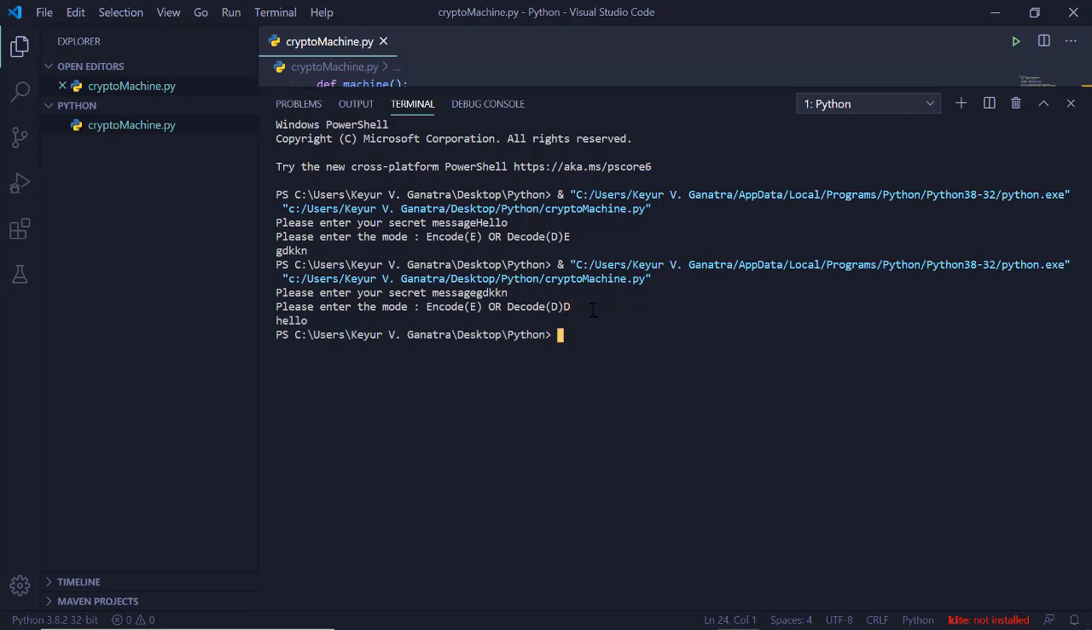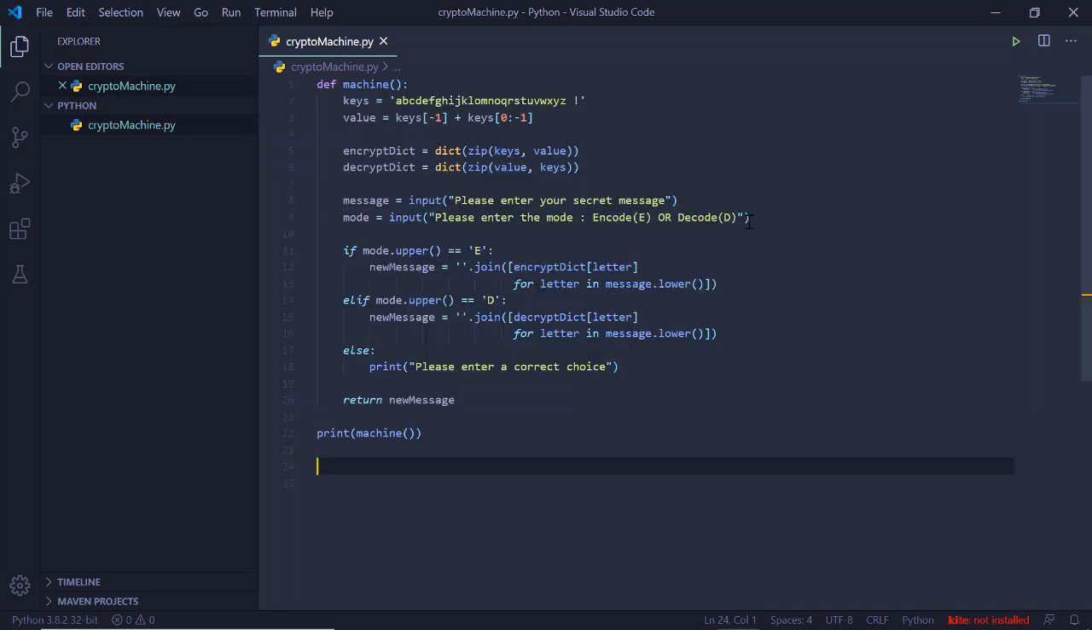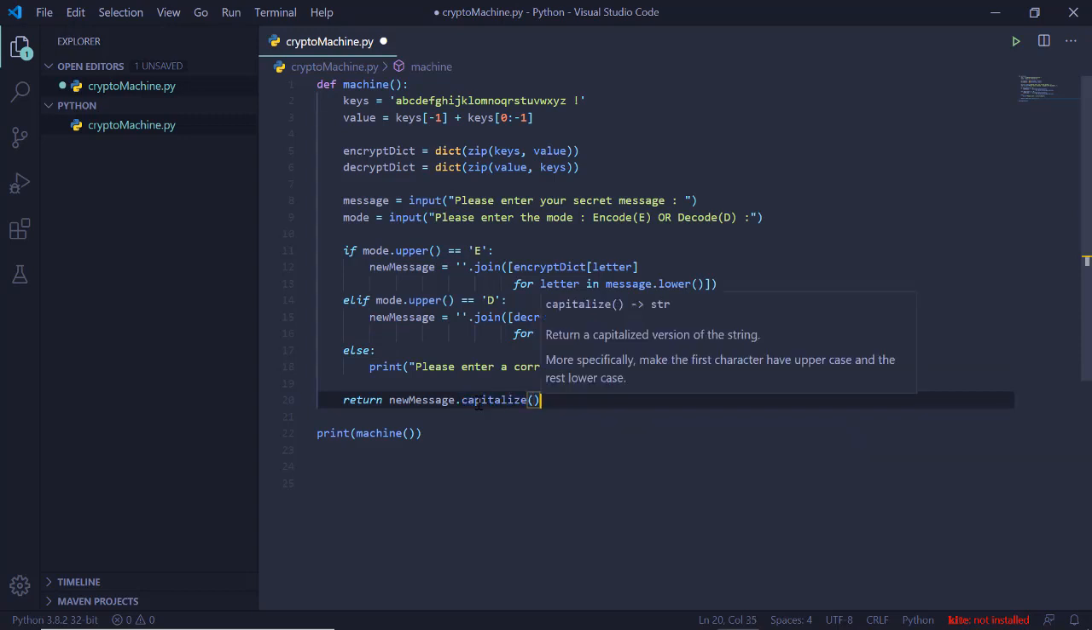So first we encrypted hello and got some ciphertext, that is encrypted text, and we again decoded that encrypted text using this symbol. So that's it. What we need to do is just have a good spacing here so that it doesn't look dirty when the user runs it. And one thing we need to do is capitalize the result so that it looks good to the user. So capitalize, simple.